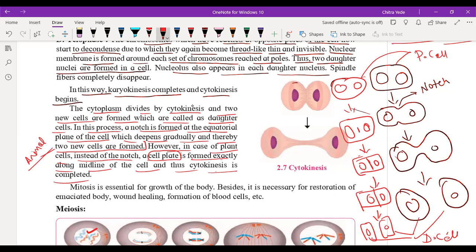Okay, so this is all about mitosis. Mitosis is essential for the growth of the body. Besides, it is necessary for the restoration of the emaciated body, wound healing, formation of blood cells, etc. Mitosis is important. So now, if you have any kind of doubt related to mitosis, you can ask the question now.